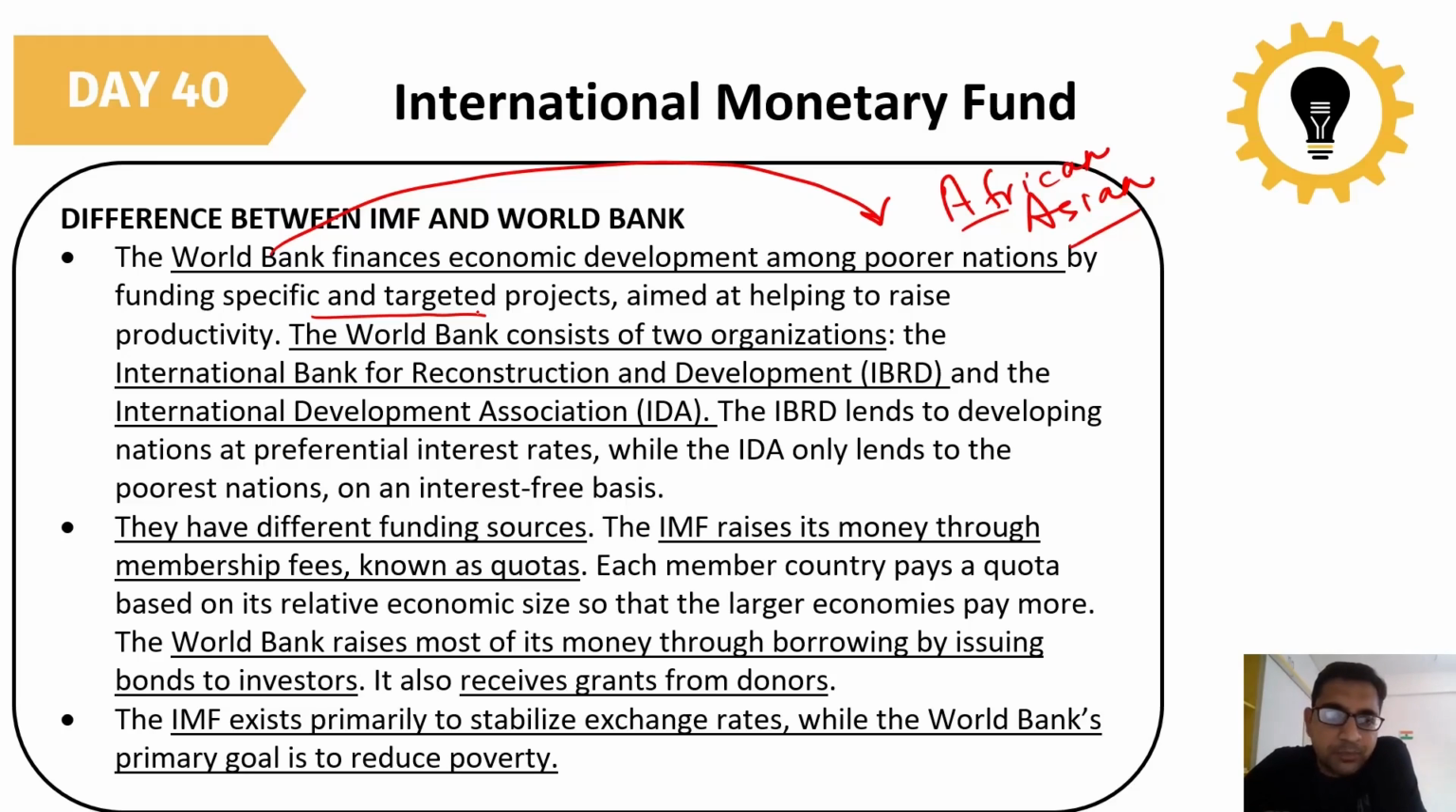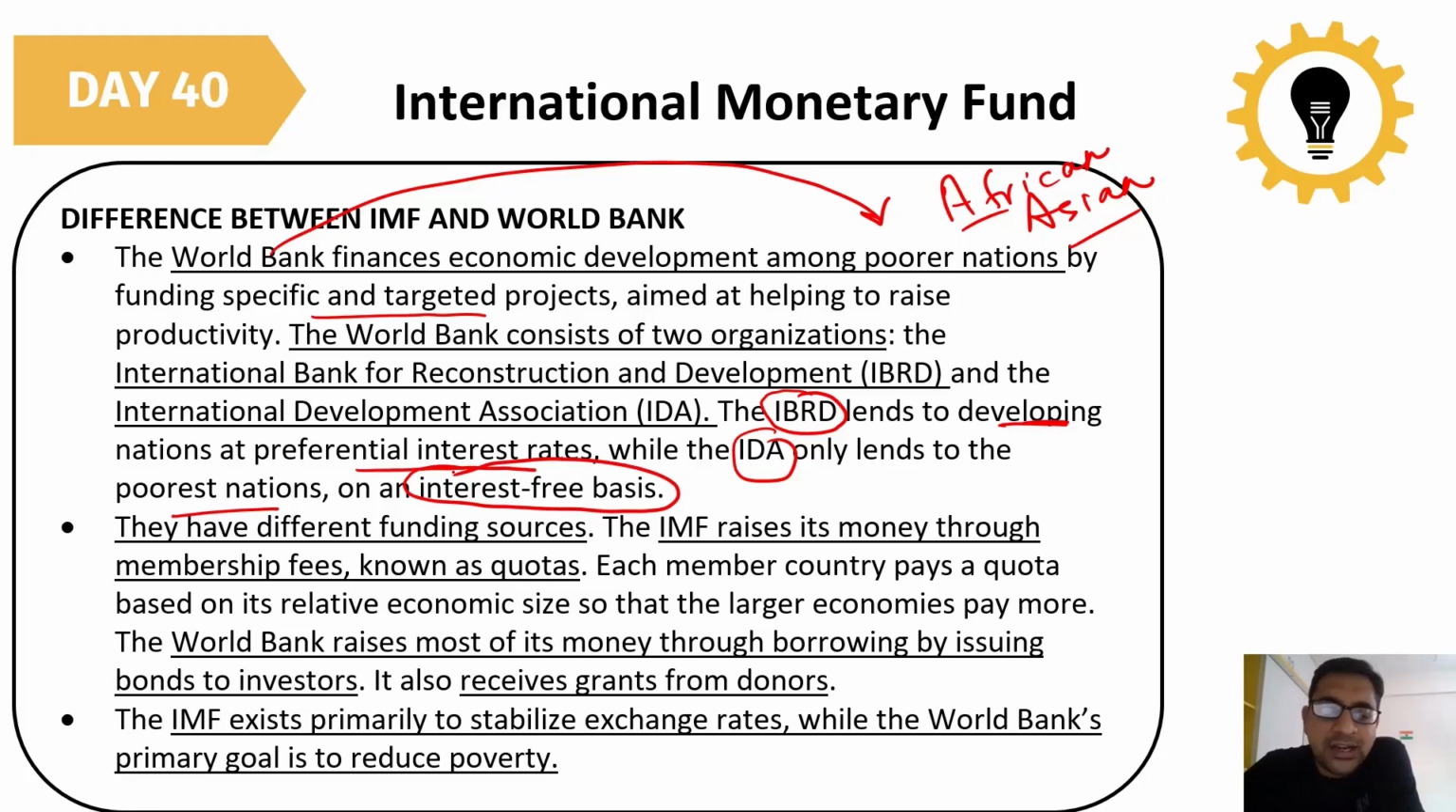Okay, so under the World Bank, there are two organizations. One is IBRD, the International Bank for Reconstruction and Development, and the second organization is the International Development Association. Normally, IBRD lends to the developing nations at a preferential interest rate, and IDA only lends to the poorest nations. So this IDA is for the poorest nations on an interest-free basis.